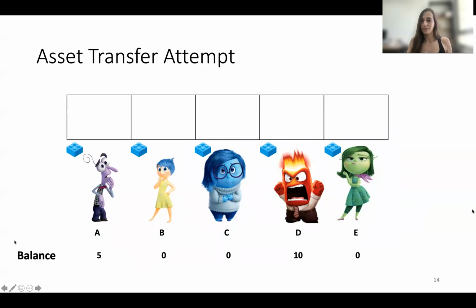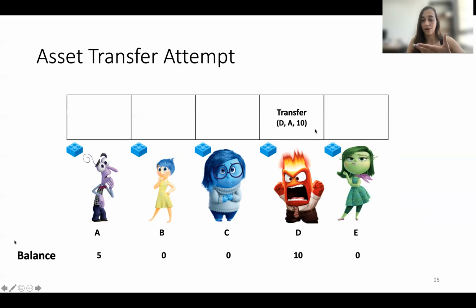So let's start with a straightforward attempt to implement asset transfer using single writer registers. We have 5 processes over here, and each of them has an initial balance written below the characters. Let's say that D now wants to transfer its 10 coins to A. So what he can do is write "transfer from D to A amount of 10" in its own registers.